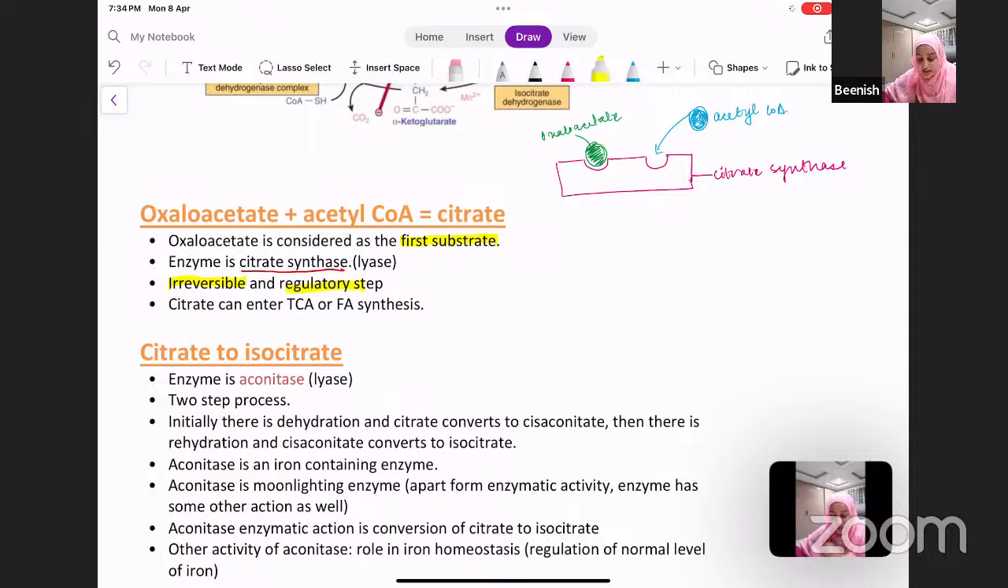Now, citrate can enter TCA or fatty acid synthesis. In fatty acid synthesis, we've already seen how citrate was forming and then coming out as citrate, and then again via citrate lyase enzyme, it was being broken down. So if the body needs fatty acid, the citrate would enter fatty acid synthesis.